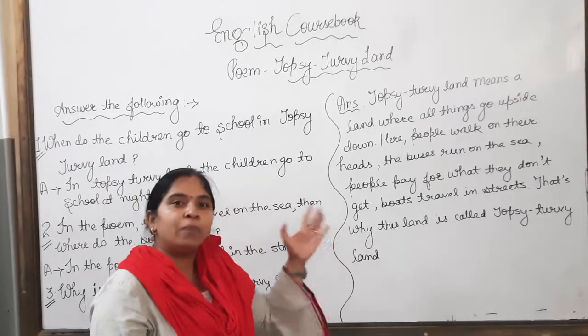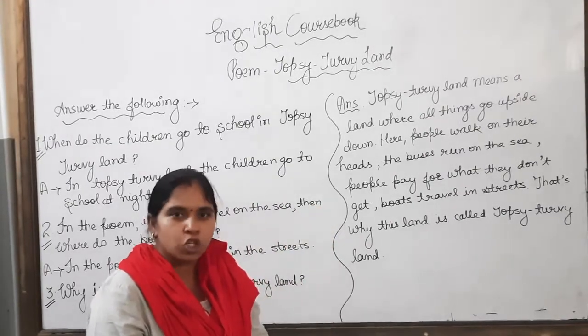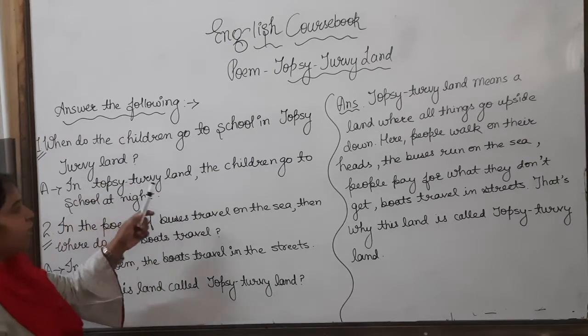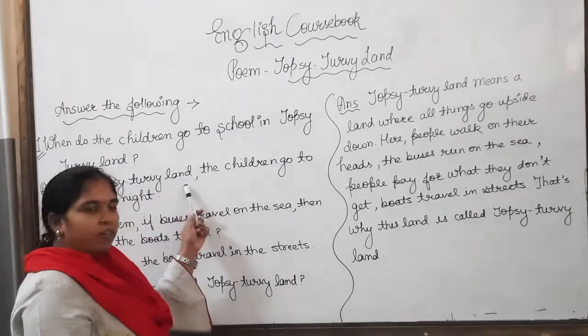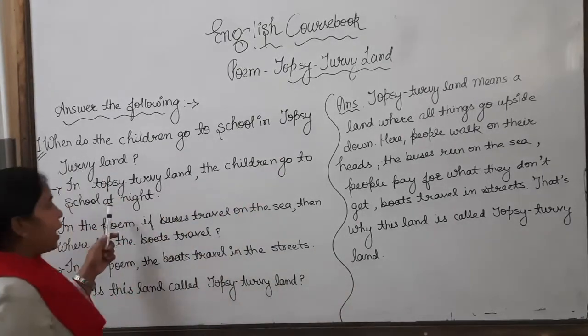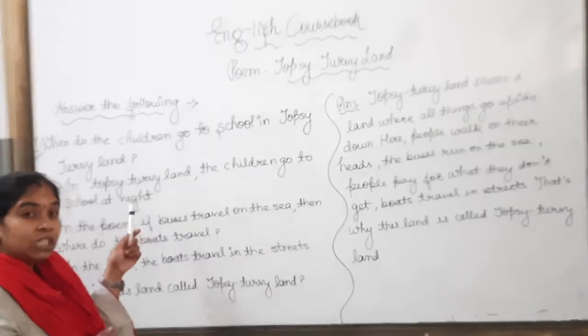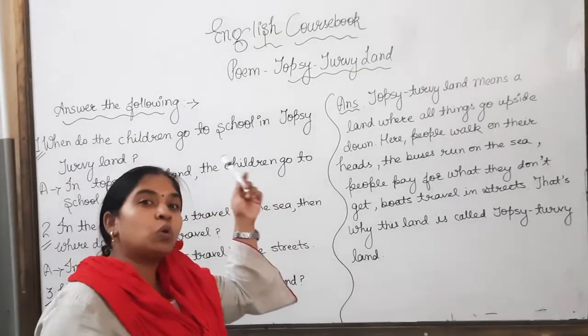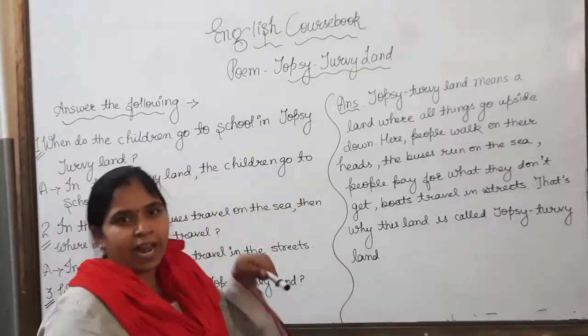So, that would be the answer. In Topsy-Turvy Land, comma, the children go to school at night. Instead of going to school in the morning, the children go to school at night in that land.